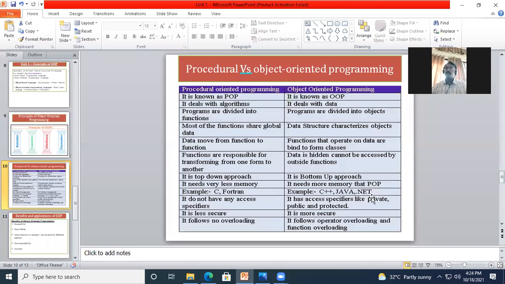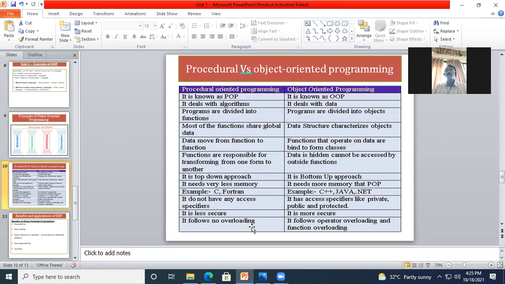Public, anyone can have access. Protected, only authenticated users should access the data. Because of this, object oriented programming is considered more secure, and procedure oriented programming languages are less secure because they don't have these access specifiers.